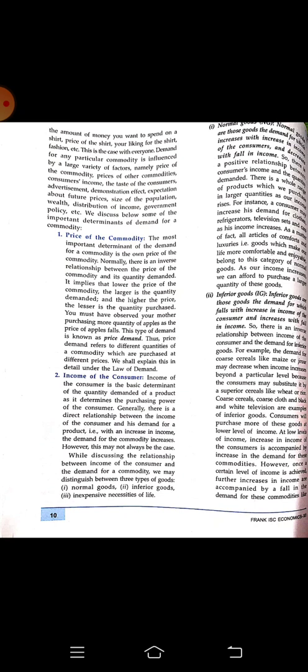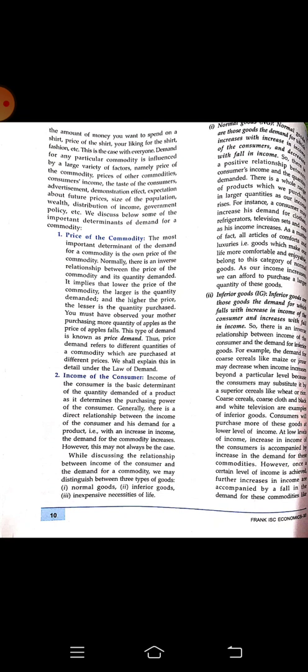So as a person's income is increasing, the demand for those goods is also increasing. For example, luxurious goods, that is also increasing. So these are called normal goods. Here we will get an upward rising demand curve.